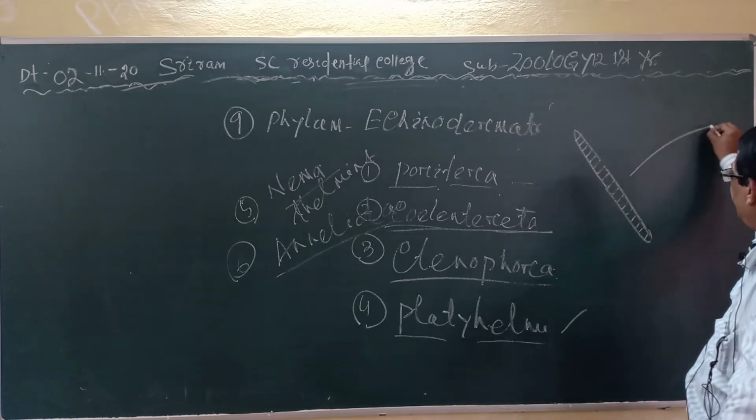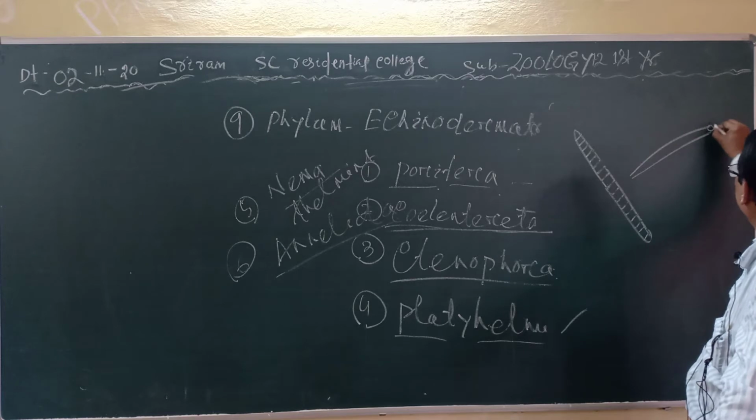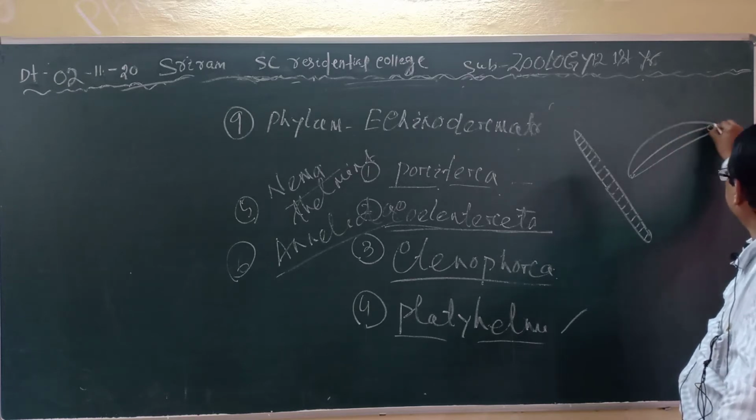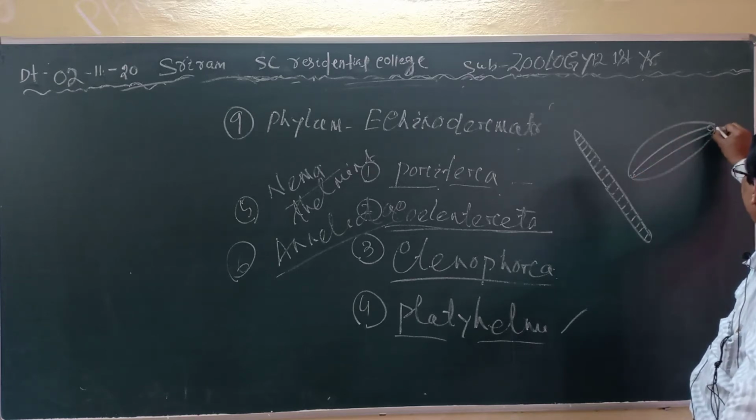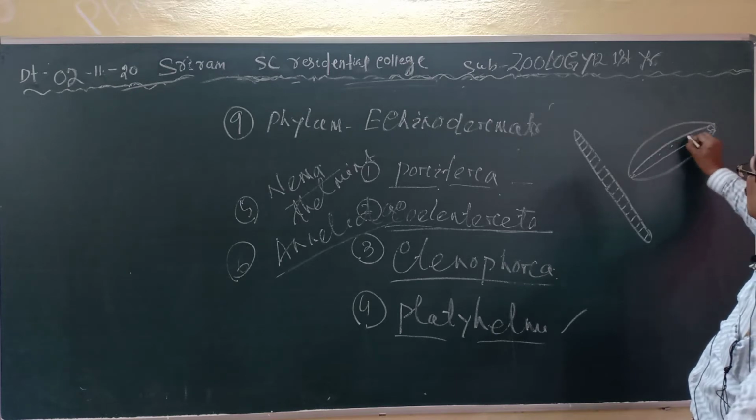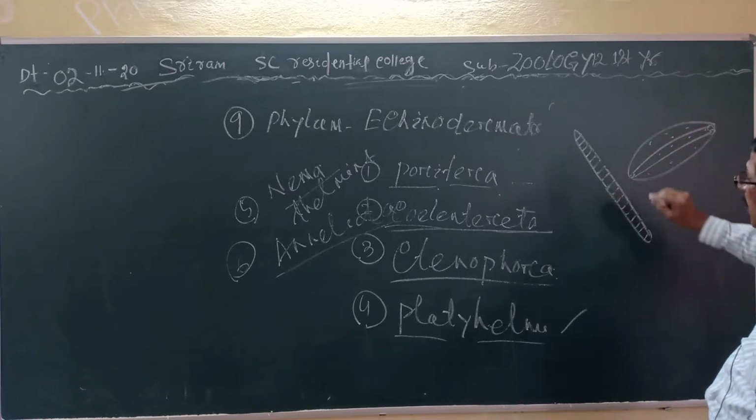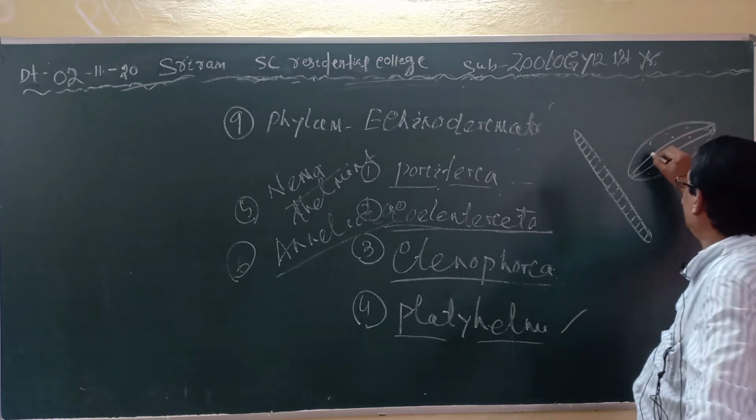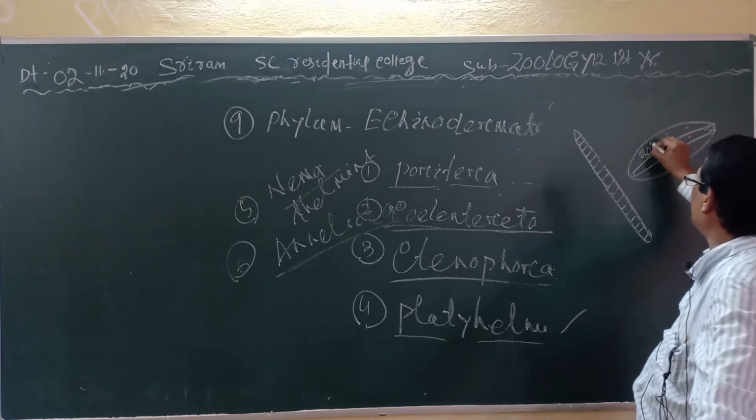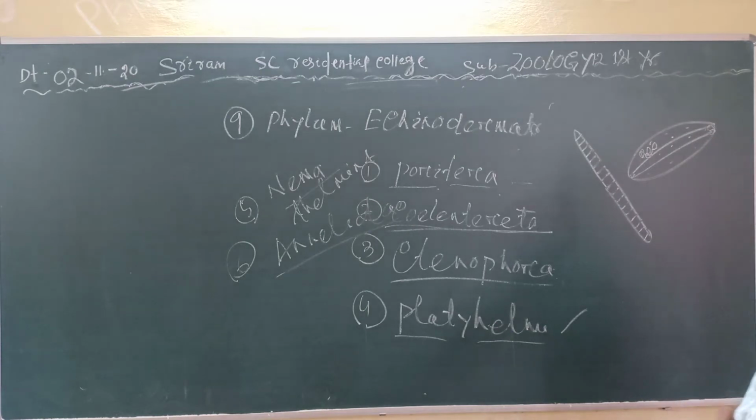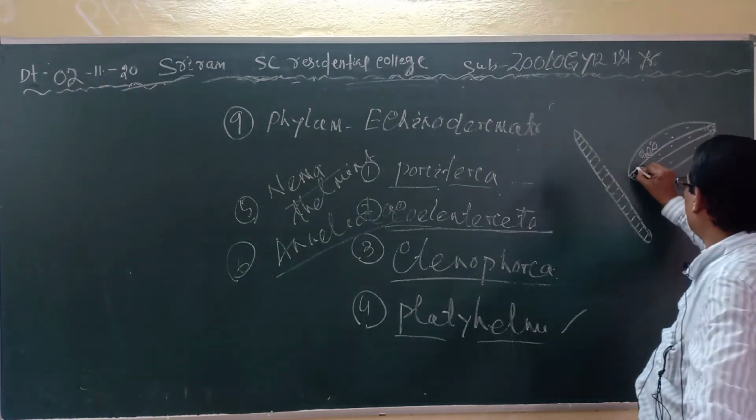And the body plan is a tube within a tube. This is the narrow tube and this is the wide tube. So the wide tube is the body wall and the narrow tube is the alimentary canal. So it is a true coelomate animal. Here the true coelom is present and the excretory system is nephridia. Tubular structures are nephridia and most of them are bisexual.